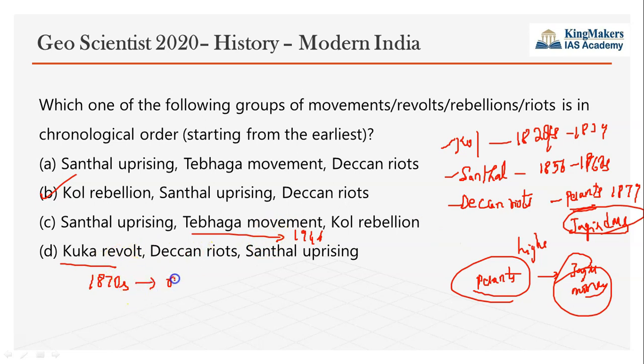It is a religious reform movement. It is not a peasant movement or a tribal movement. It is a religious reform movement by the Sikh community. There is a subgroup called the Namdari group of the Sikh community. These Namdari Sikhs wanted to bring certain reforms within the Sikh religion, and hence they brought in this Kuka revolt. Here the Sikhs revolted against the British on one side and the Muslim community on the other. So that was the Kuka revolt which took place in the 1870s. So the right chronology is Kol.